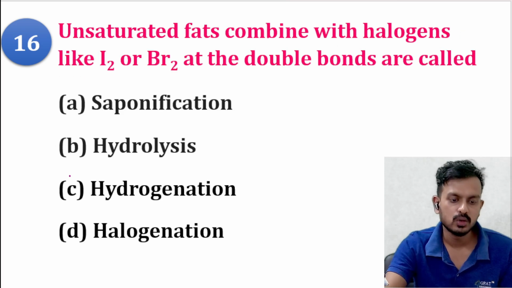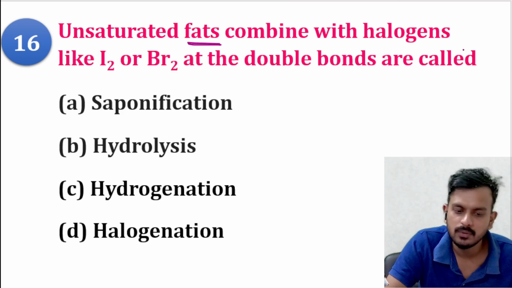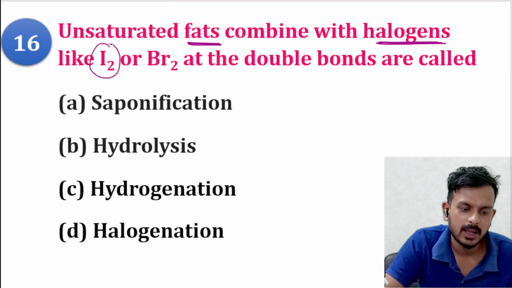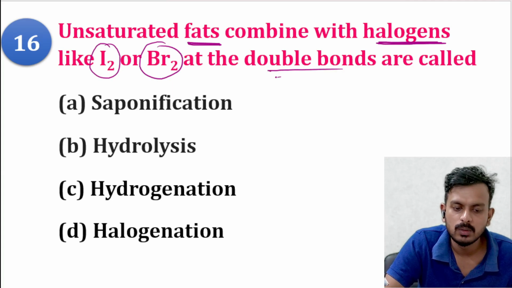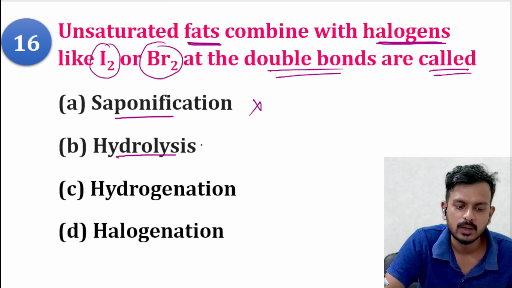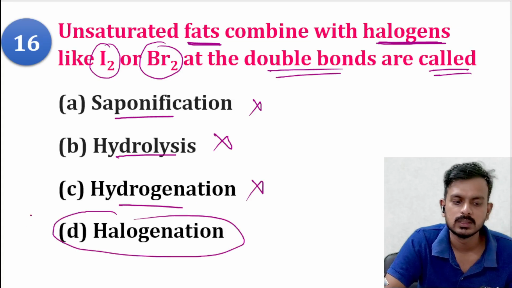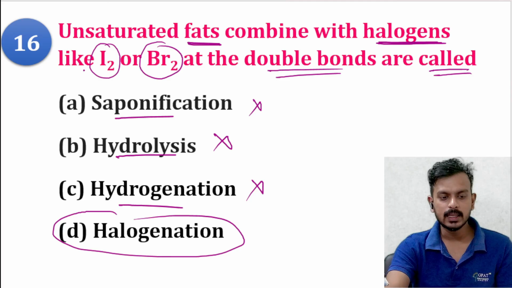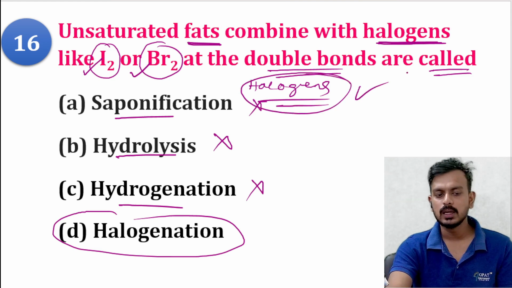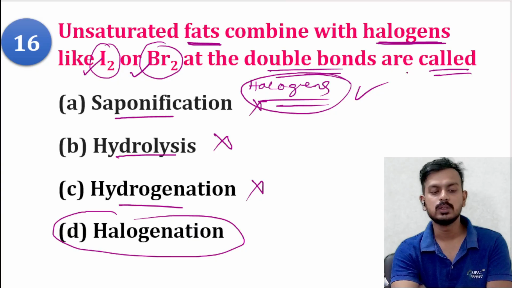Next question. Unsaturated fat when combined with halogen, in the presence of iodine and bromine, at the double bond is called as what? Saponification? No. Hydrolysis? No. Hydrogenation? No. Halogenation? Yes. Because here we are adding iodine and bromine. These are called halogens. When you are adding halogen, then that process is called halogenation.